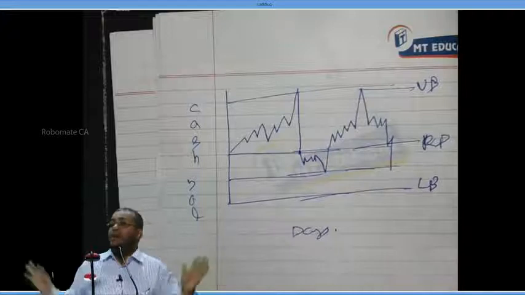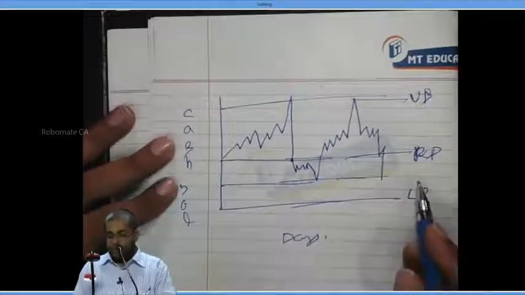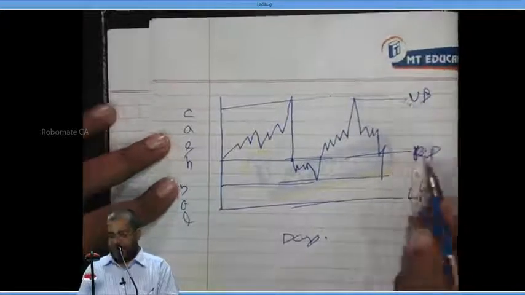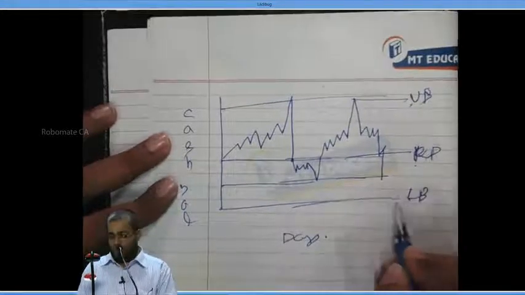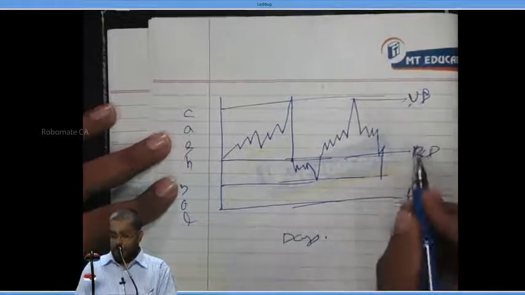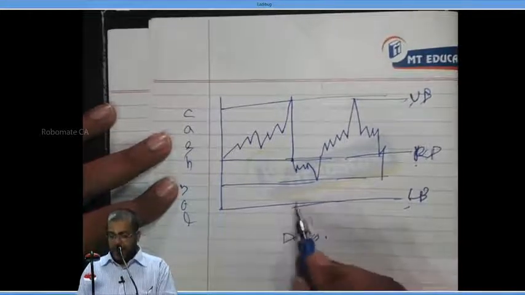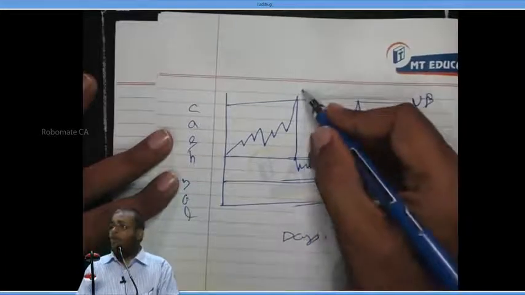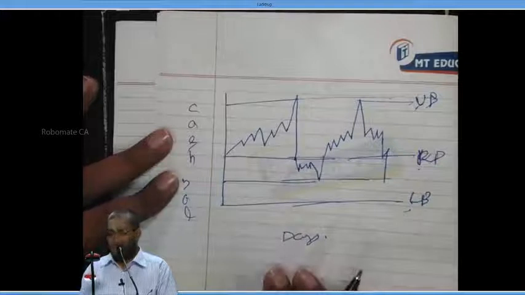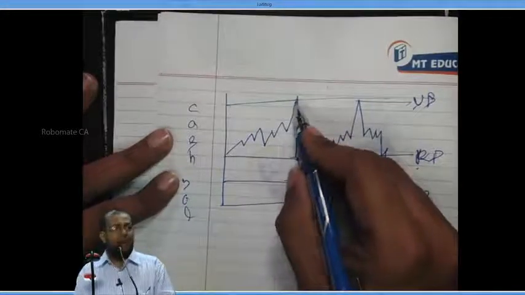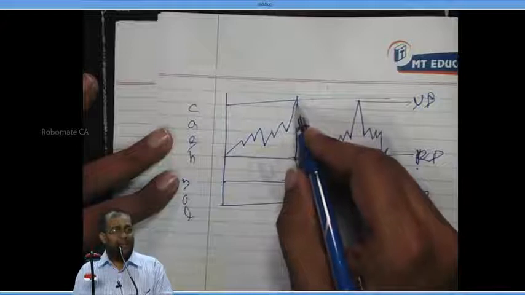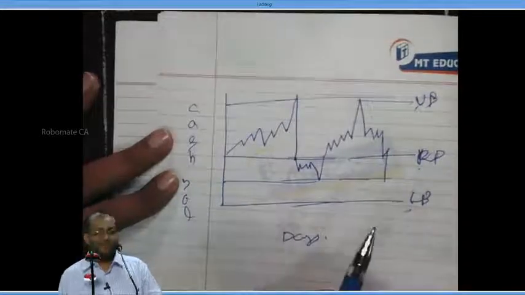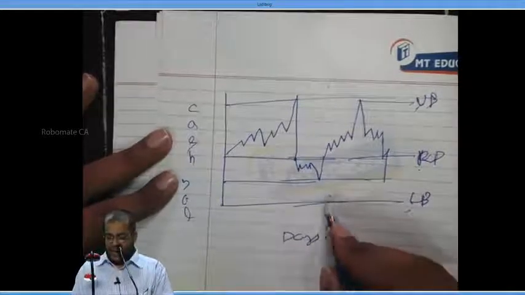What the Miller model says is to fix three levels: lower bound of cash, upper bound of cash, and return point. Cash balance should never go below the lower bound. It should never go above the upper bound. In other words, when the cash balance touches the upper bound, what should I do? Immediately, I should invest money so that it draws back to the return point. Similarly, when the cash balance